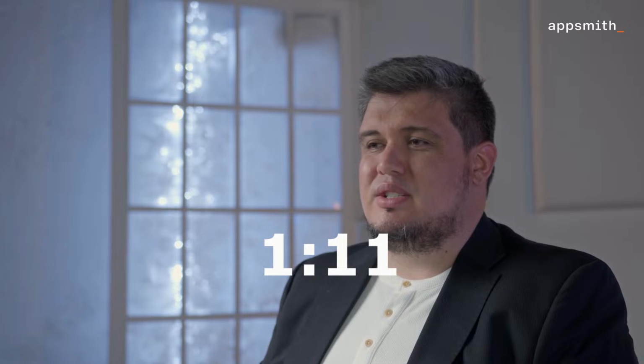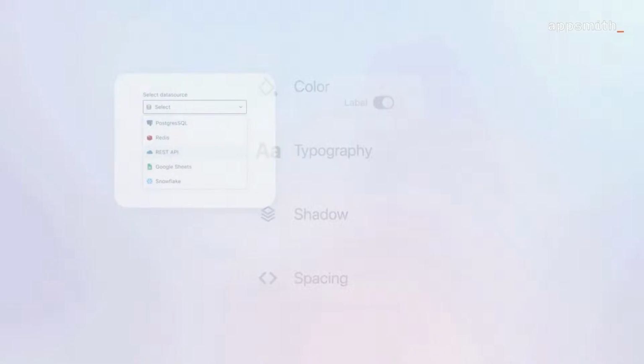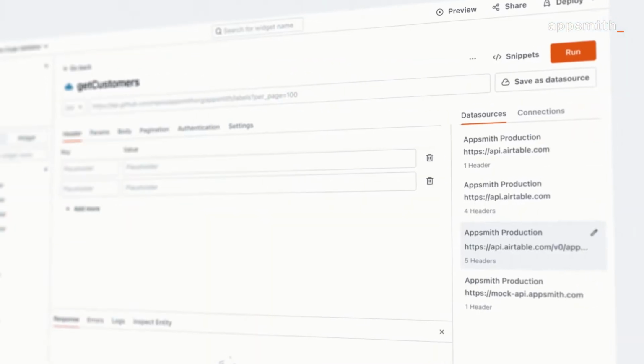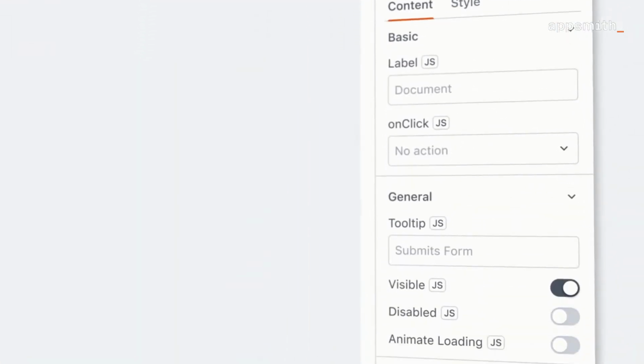In case you don't know what Appsmith is, that's totally fine. We distinguish ourselves as the most powerful open source low-code platform, enabling developers to transform ideas into reality with unmatched speed, security, and efficiency. From small startups to large enterprises, Appsmith allows you to build enterprise applications that solve real business problems. You can build internal tools and dashboards connecting to more than 30 data sources, such as databases, SaaS platforms, or APIs. Then, build fast UIs using drag and drop widgets from our large collection. And finally, define your business logic using JavaScript.